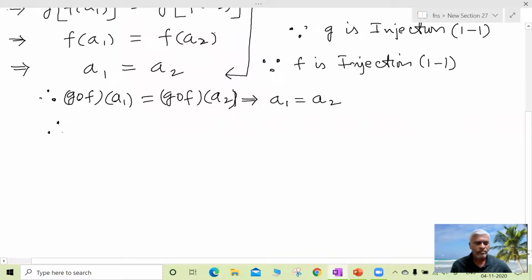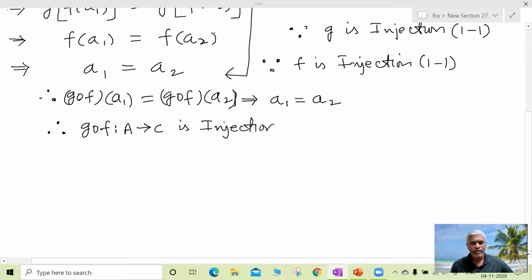Therefore, g circle f from A to C is also an injection. That is 1 function. Let us name it as 1.